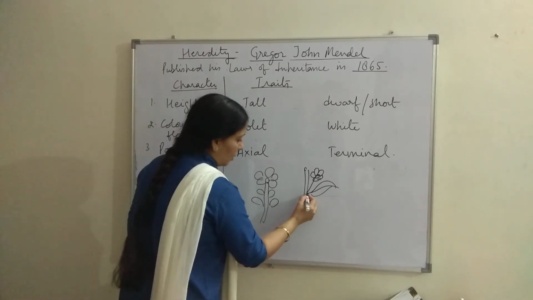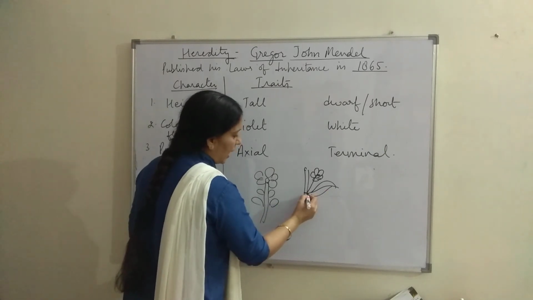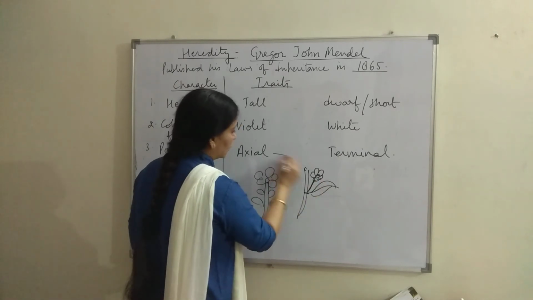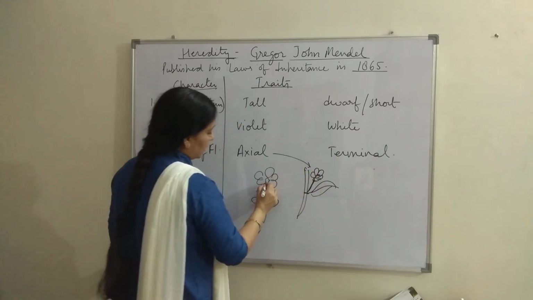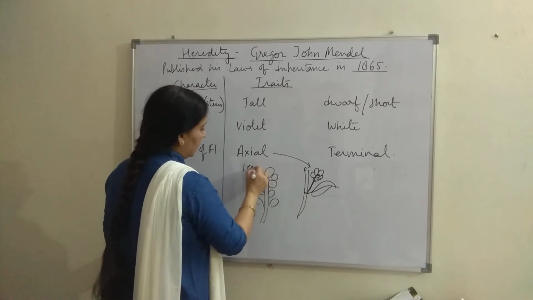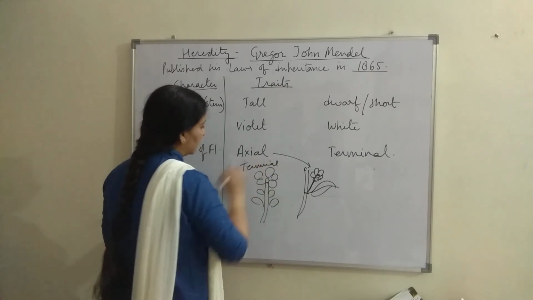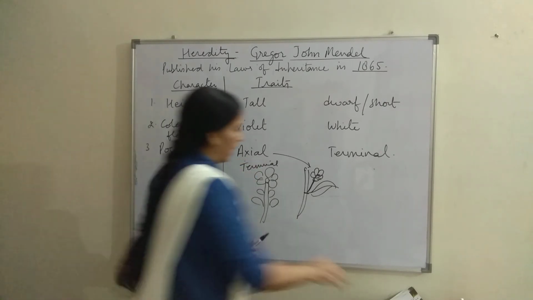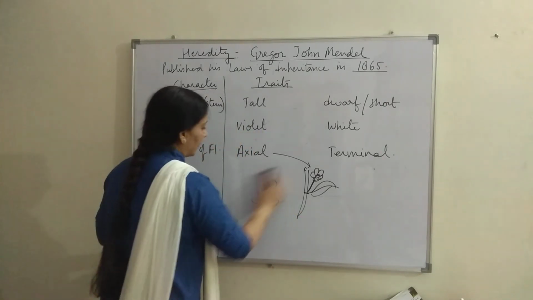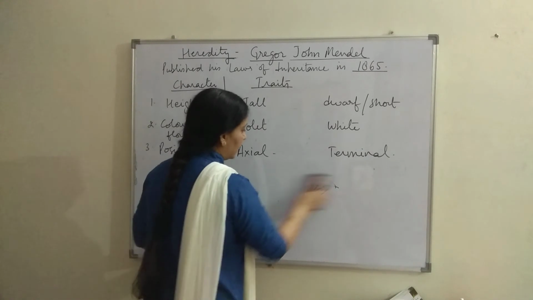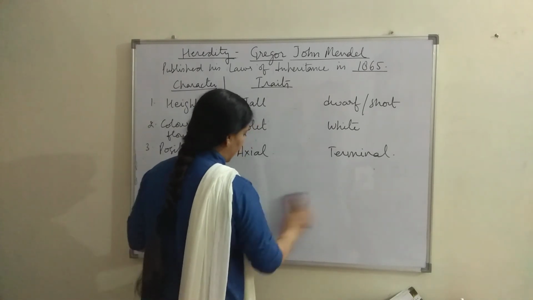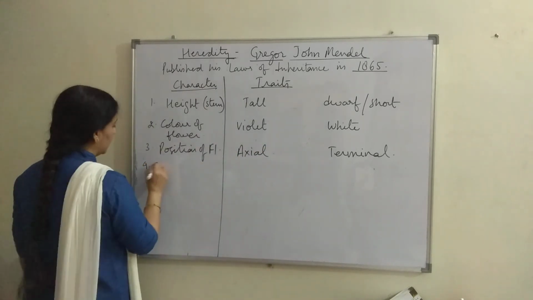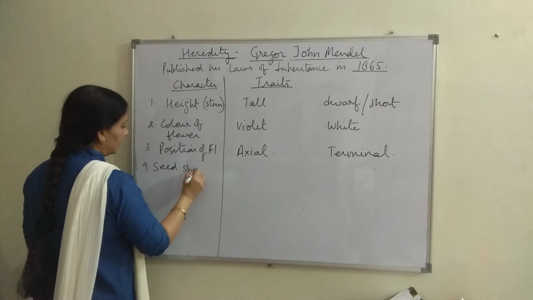So this point of connection of stem and leaf is called axil of the leaf, and flower is developing from the axil of the leaf, that is called axial flower. And this one which is developing at the top, that is called terminal flower. So two conditions or two traits of position of flower are axial flower and terminal flower. Next trait, next character, that is number 4, he used was seed shape.